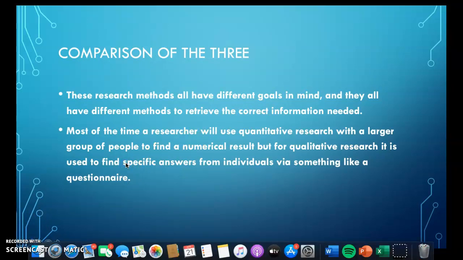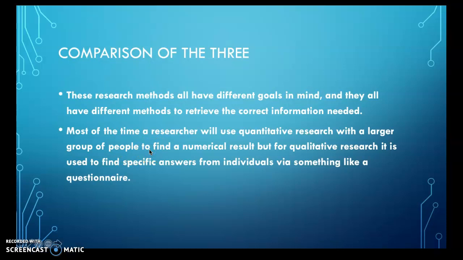These research methods all have different goals in mind, and they all have different methods to receive the correct information needed. For example, if a researcher is trying to find out who is the fastest player on a football team, they would carry out quantitative research instead of qualitative. This is because the numbers don't lie, and they'll be more accurate than the player's opinion. Although, if the test is carried out wrong and the results are incorrect, it could affect future research projects that compare to